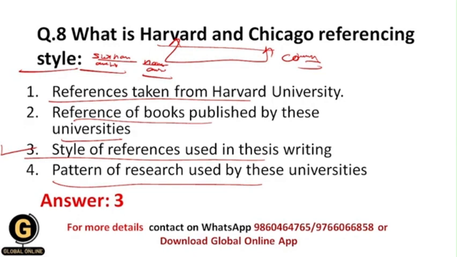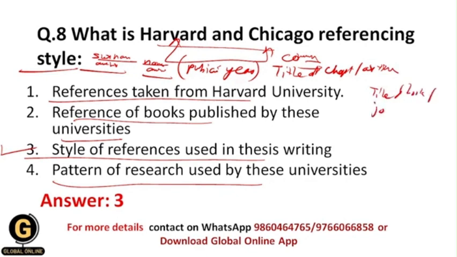Then after that write the publication year in the bracket, then write the title of the chapter or article, then write the title of the book or journal. Then write the volume number if there is any, then the place where this particular book or journal has been published, then the page number. So this is the common format of the Harvard and Chicago referencing style.